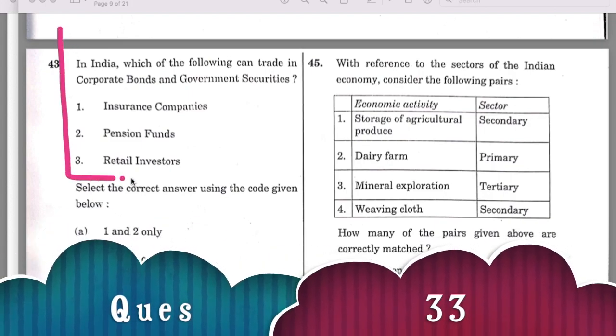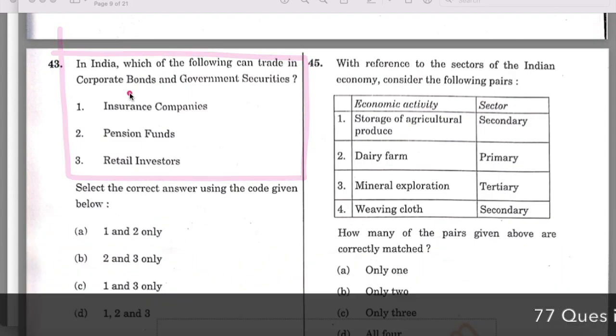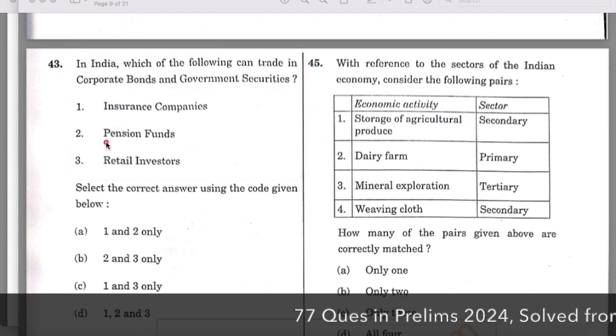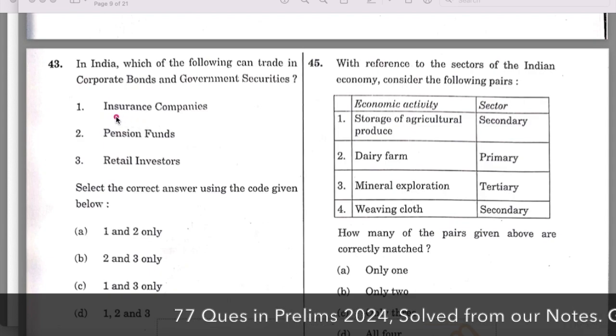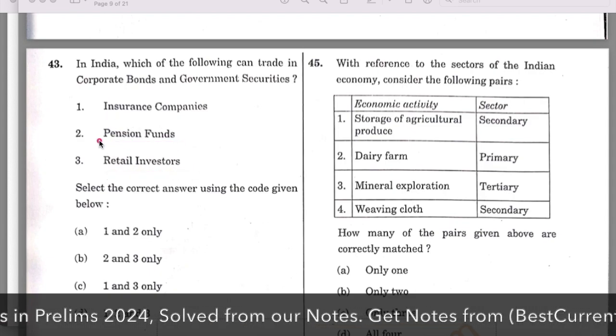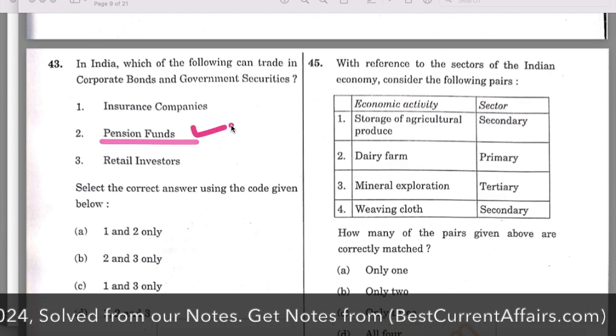Question. In India, which of the following can trade in corporate bonds and government securities? And the correct answer is all 3. Insurance companies also, pension funds also, retail investor also. Now check these facts in our books. Now first take the pension funds.